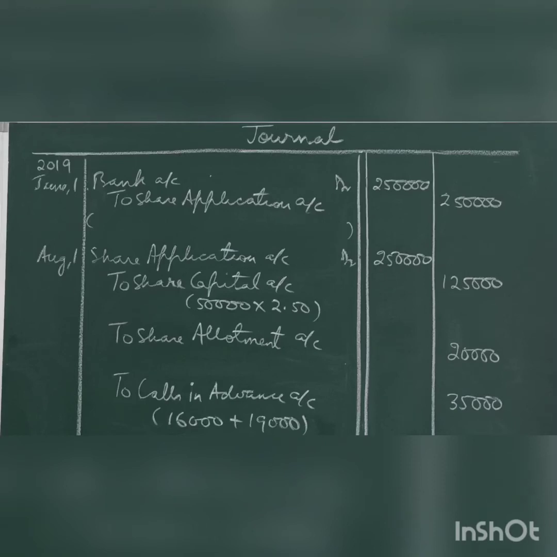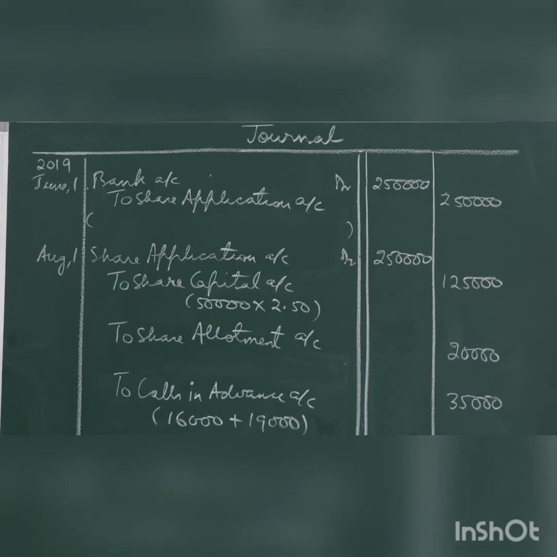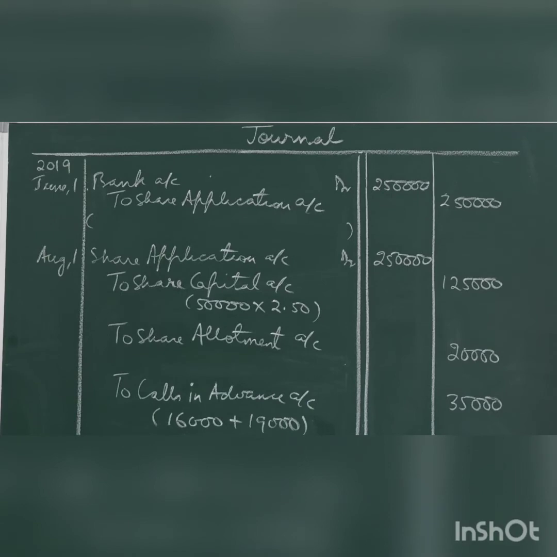The first entry will be on June 1st. Bank account debit to share application account with 2,50,000. The amount you'll get from the third column, this is the money received on 1 lakh shares of rupees 2.50 each. On August 1st, that is the date on which allotment will be made, application money is transferred to share